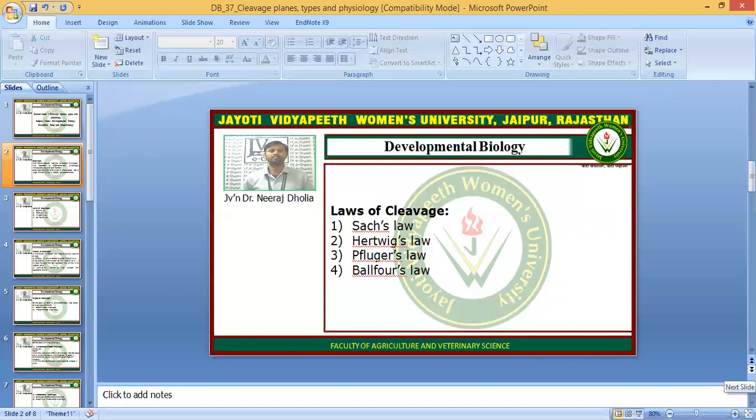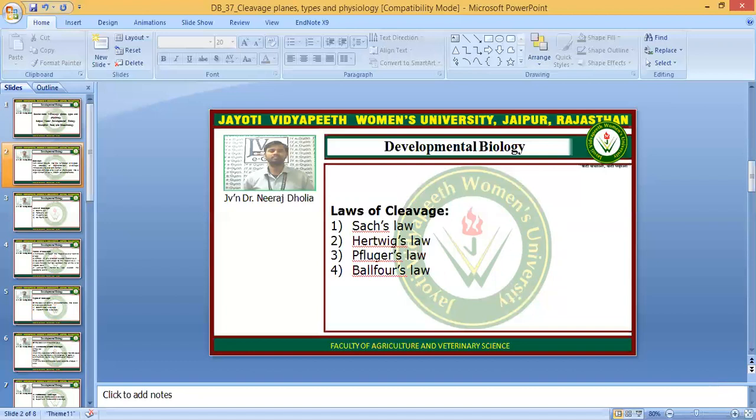There are four laws: Sachs's law, Hertwig's law, Pflüger's law, and Balfour's law. All the laws have a similar meaning, but in different ways.